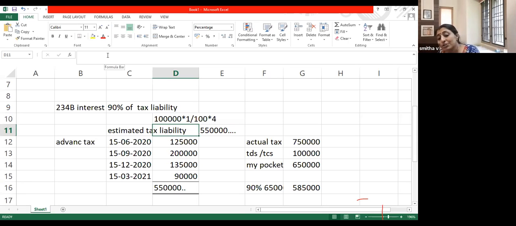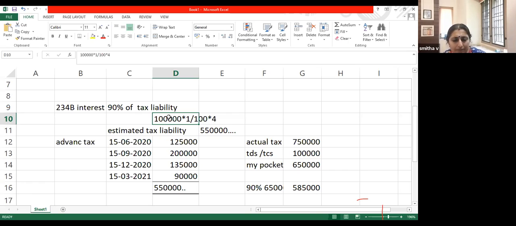So for a 90% shortage, you are paying interest on the entire shortage of 1 lakh, not on the 35,000 shortage. That is, 5,85,000 minus 5,50,000 is not the amount on which you have to pay interest. You have to pay interest on the entire 1 lakh shortage. Is this understood? Interest starts from 1st April 2021, from the beginning of the assessment year to the date on which you are actually filing your return. So that is 234B interest.